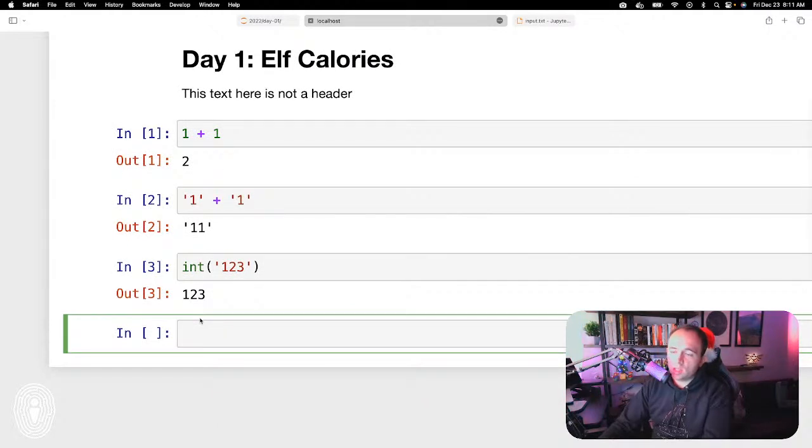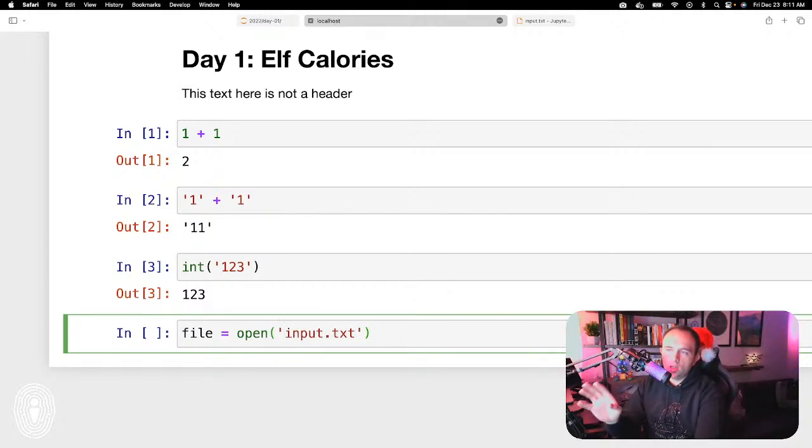Okay, so the first thing we need to do is load in the file. The way that we do that is we are going to use another built-in Python operator called the open command. What the temptation of some people is to do is file equals open, and then in the string you put the file name. The reason you don't want to do it like this is that when you run this cell, that file variable is basically in memory and has the same text file open.